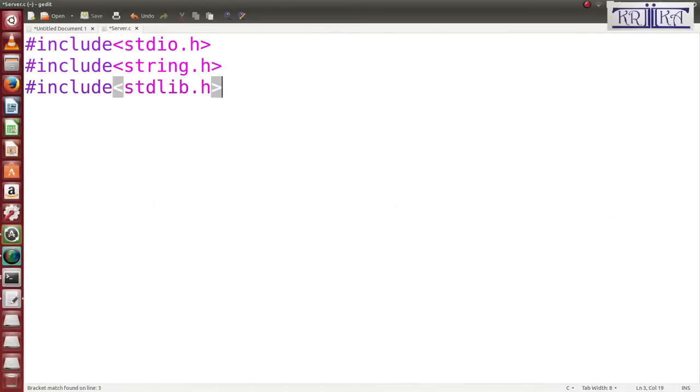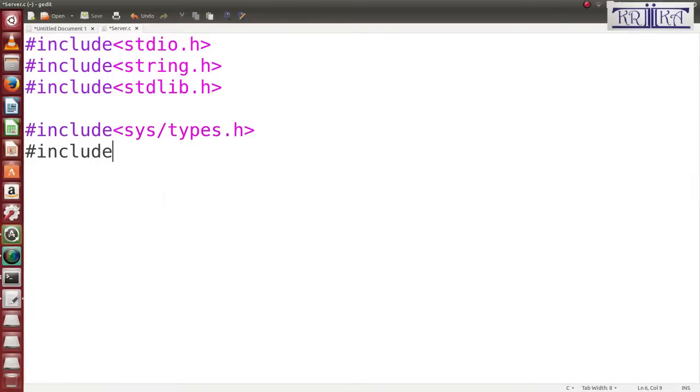These functions are used in the C header files. Then now I'll add the networking header files. What are the networking header files? Hash include sys/types.h. Then hash include sys/socket.h. What are the socket files?